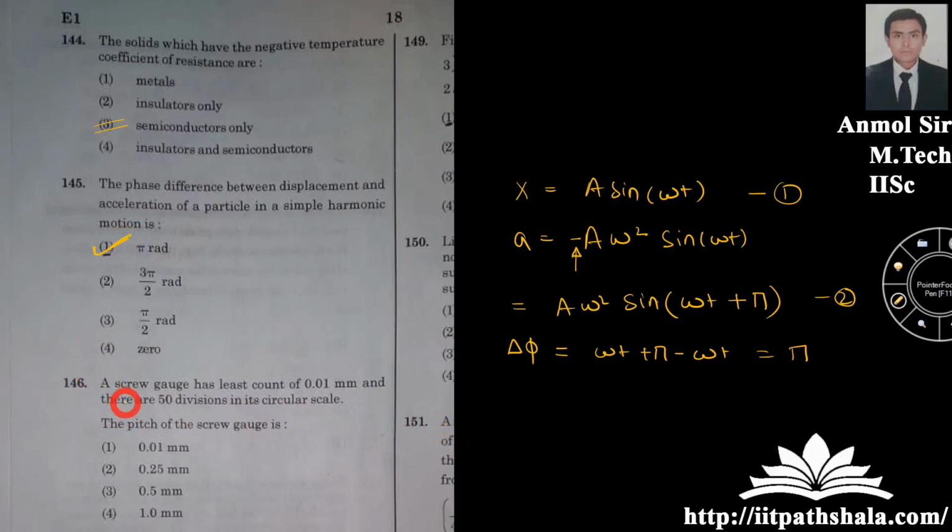A screw gauge has a least count of 0.01 millimeter and there are 50 divisions in the circular scale. The pitch of the screw gauge is, now it is a direct formula you will know from your lectures, that pitch upon number of divisions gives you the least count. Put the data into the formula and you will have the pitch. Number of divisions is given as 50. Least count is 0.01. You have to take care that this is in millimeter. Now please comment in the comment section which of the options is the correct option.